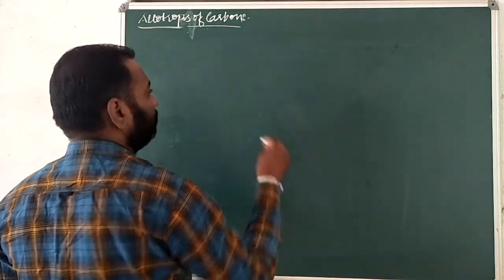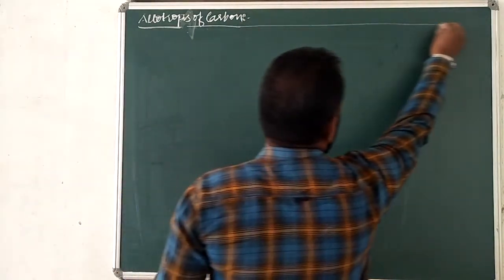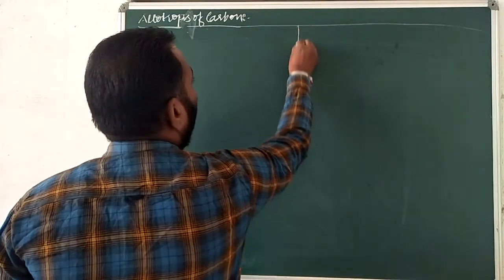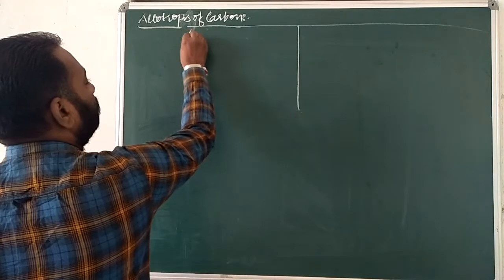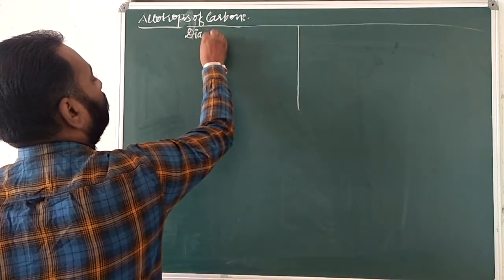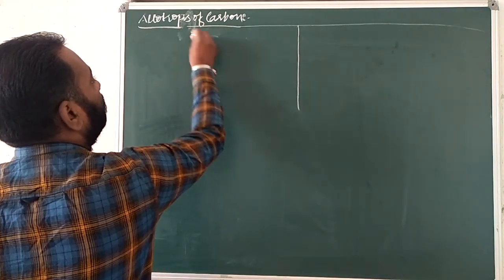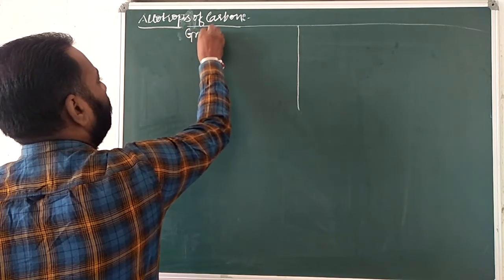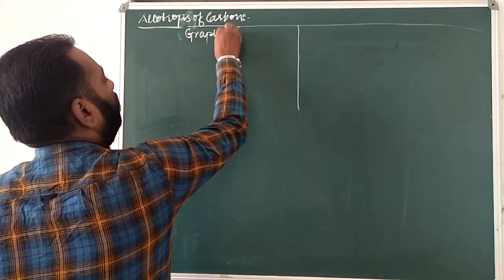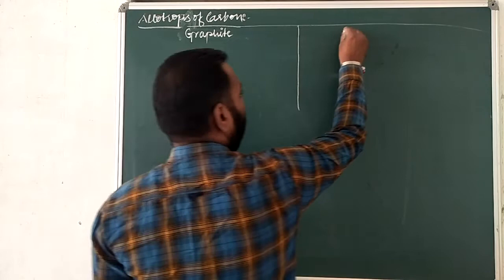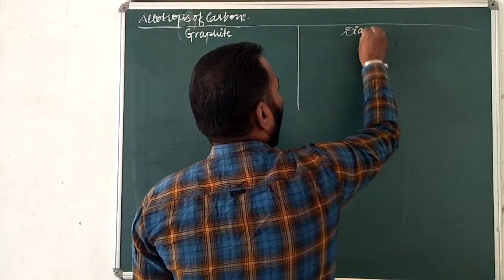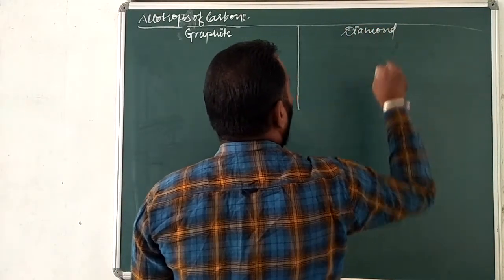So the two allotropes are graphite and diamond.